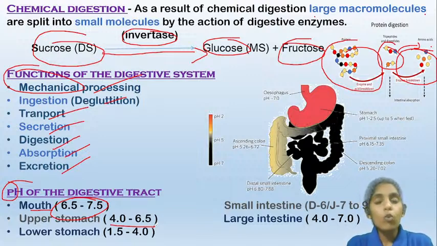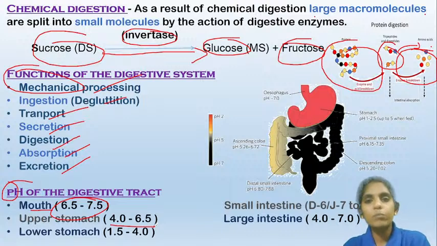And when the mouth's pH turns acidic, it will try to degrade the outer layer of the enamel of the teeth. When this outer layer of the enamel gets degraded, it may cause teeth decay or tooth problems. So that's why the saliva will always try to maintain the pH at a neutral level.